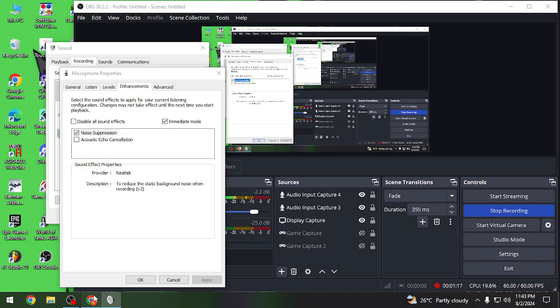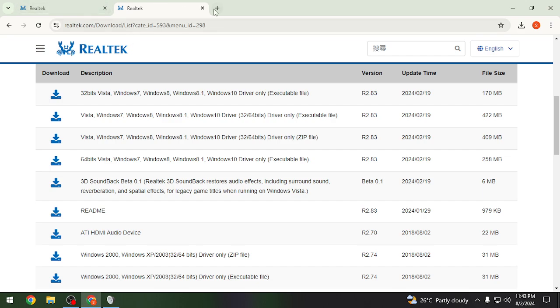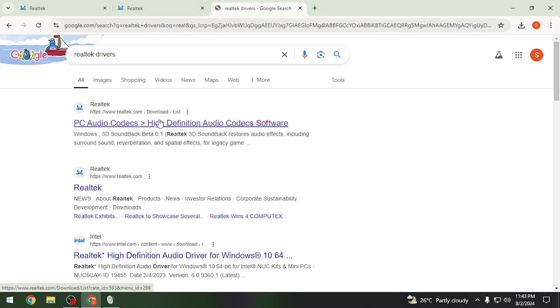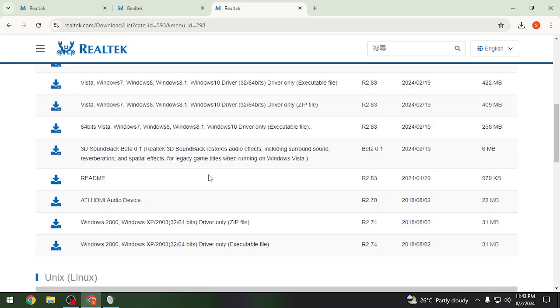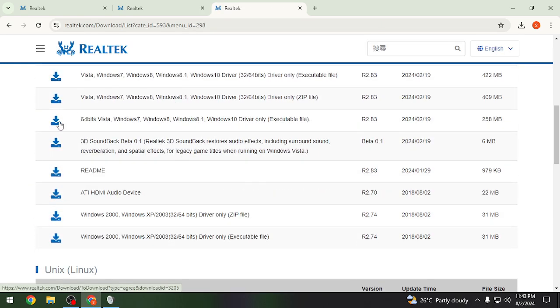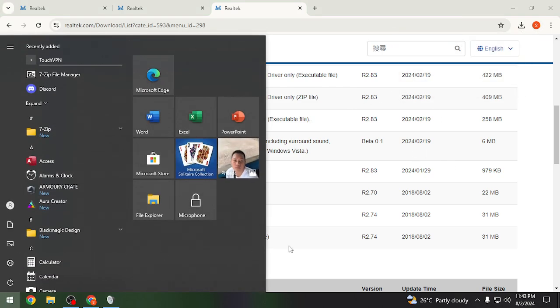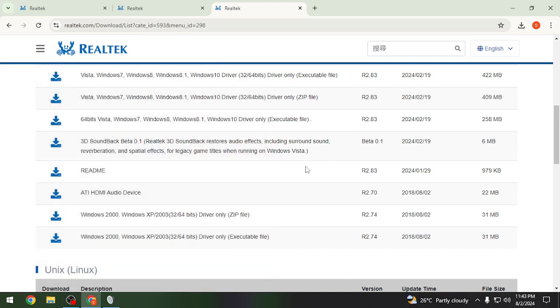So go to your Chrome and you're going to search Realtek drivers. Click the first link, scroll down. You're going to need the 64-bit Vista, because everybody uses 64-bit right now, and you're going to download that. Once you download that, you're going to install it, and after you install it, you're going to restart your PC to take effect.